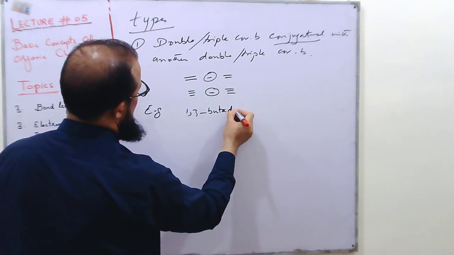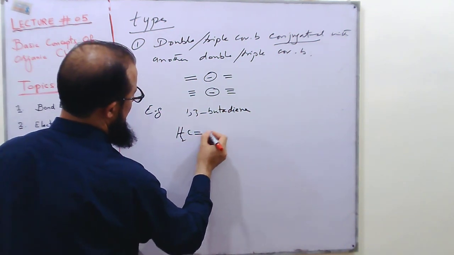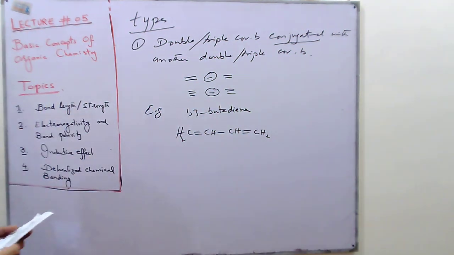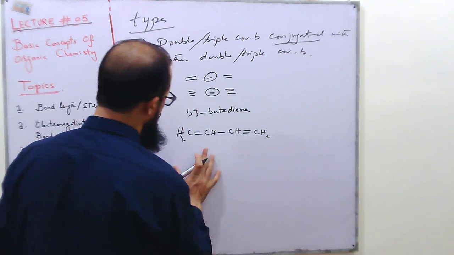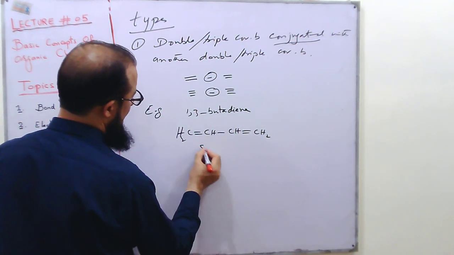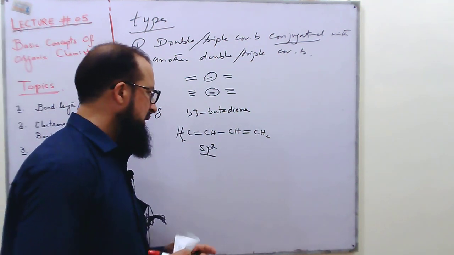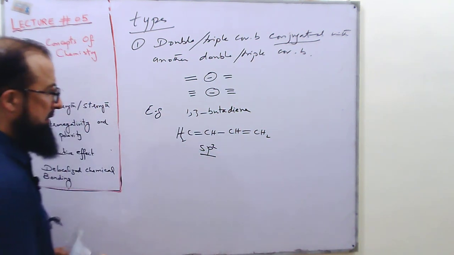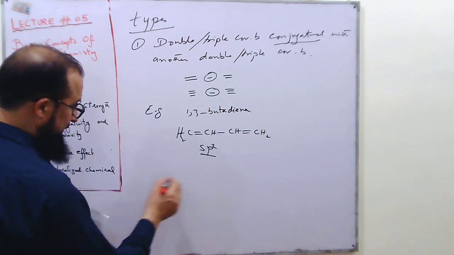The well-known example is 1,3-butadiene, H2C=CH, CH=CH2. This can be explained on the basis of the nature of hybridization, because we know that in this molecule we have sp2 hybridization. Each carbon has 3 p orbitals, and each of these carbons has 1 p orbital not involved in the sigma bond formation.